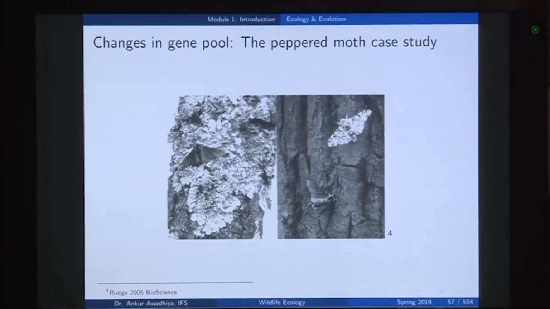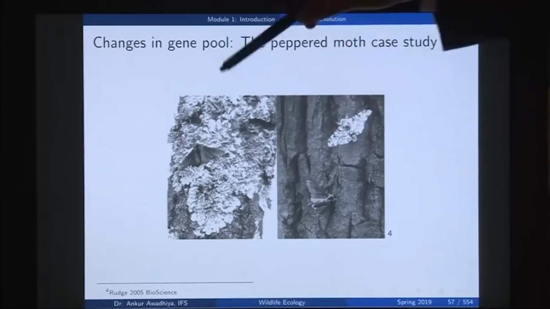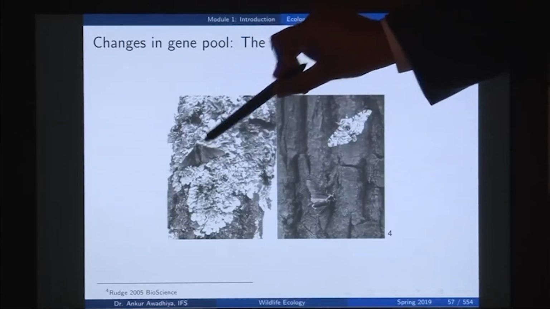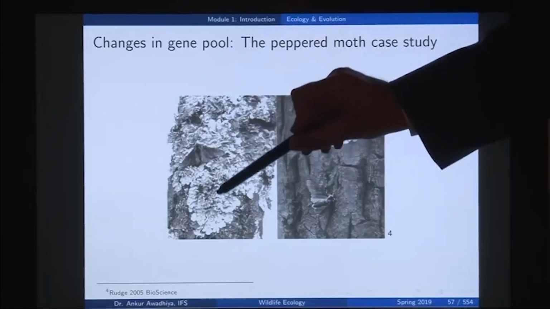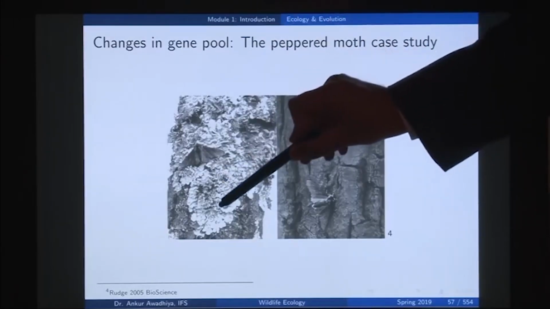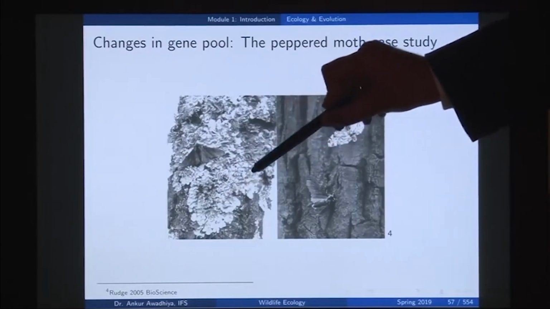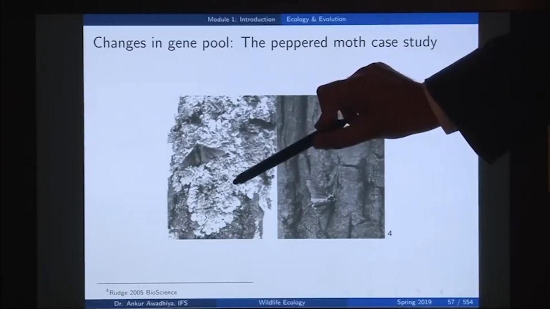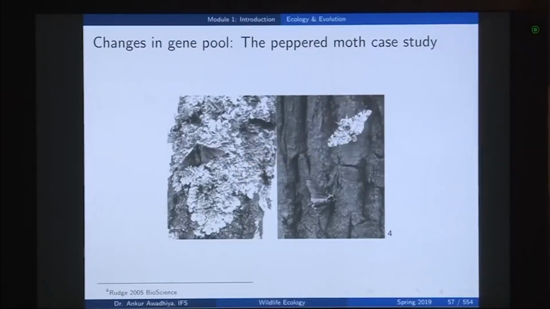So, lichens provided the bark of the trees with a lighter shade, and on this lighter colored bark we can observe this insect, but we cannot observe this insect as easily. So, we also have a lighter colored insect, a lighter colored peppered moth that is there on this bark, but we are not able to see it very easily.